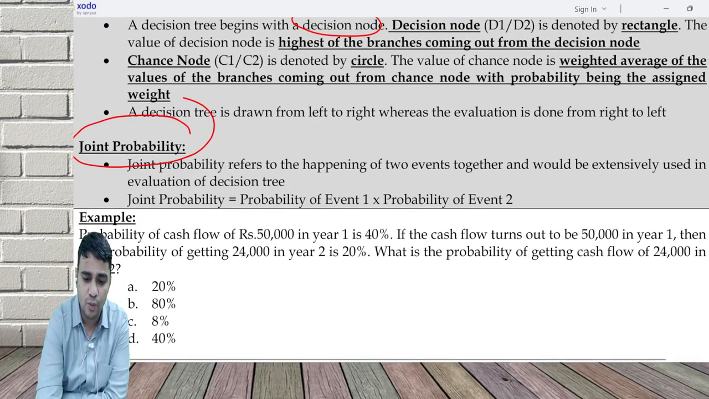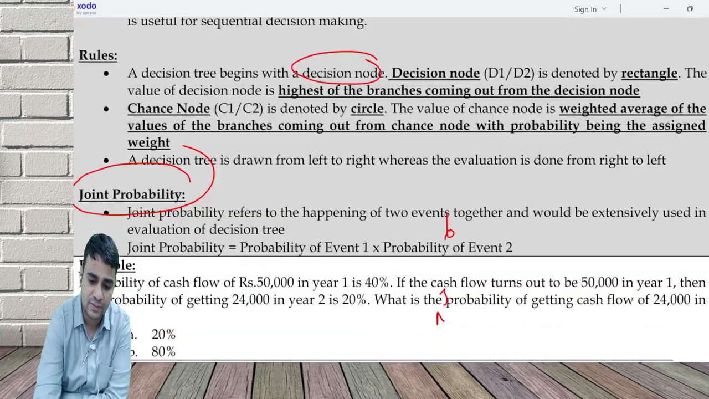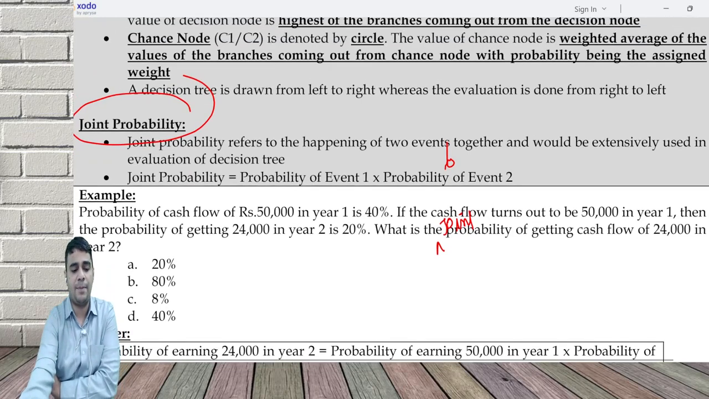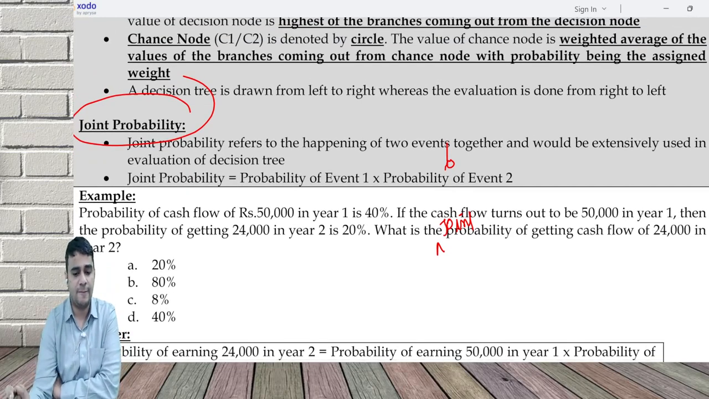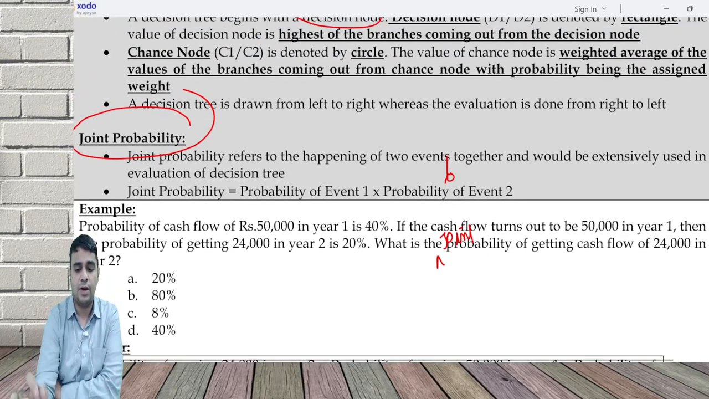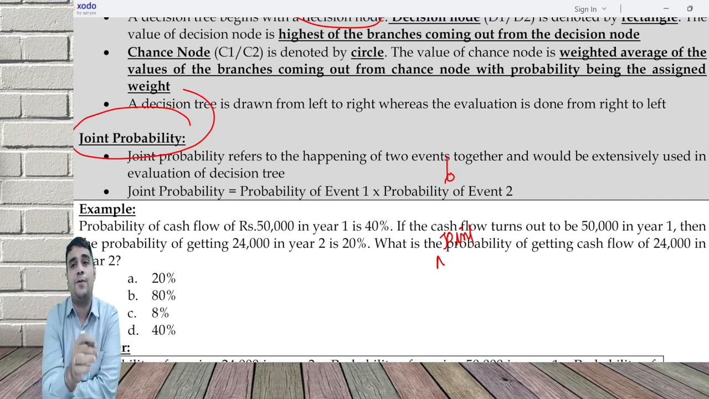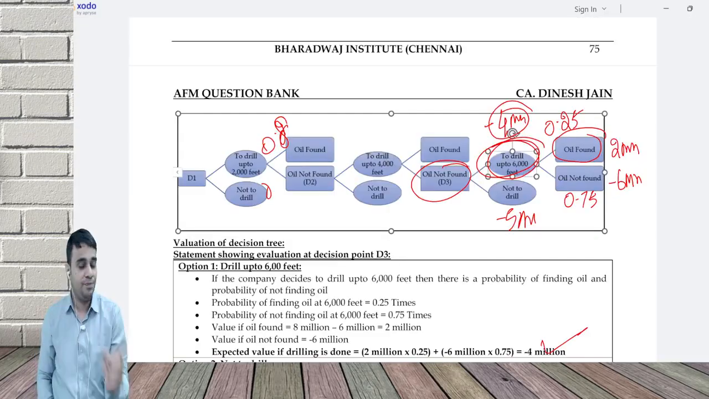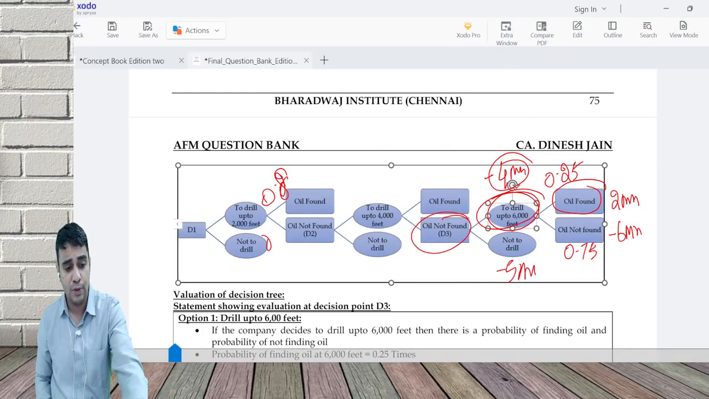What is a joint probability? If you want 24,000 in year 2 and 50,000 in year 1, you'll have to multiply both the probabilities. That is 40% is the first year probability, 20% is the second year probability. Put together, you will have a probability of 8%.